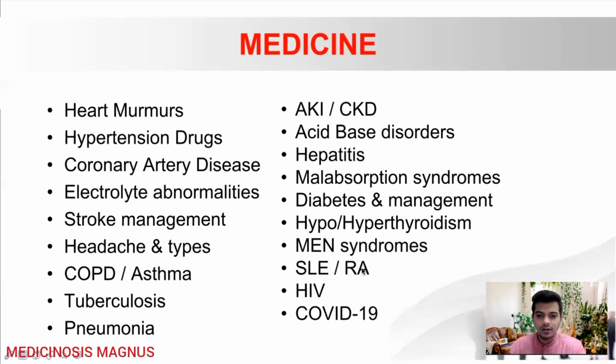For SLE and rheumatoid arthritis, you just need to know about the markers, all those anti-DNA, all those different types of markers for different conditions in SLE. Then you'll also need to know about HIV, mainly the life cycle of HIV and which drug is acting where in HIV. Okay. Then it is good to know about COVID-19 and the management plan, the CTE criteria, everything. So that's all about medicine. So these are the important topics. So you can cover these topics easily.